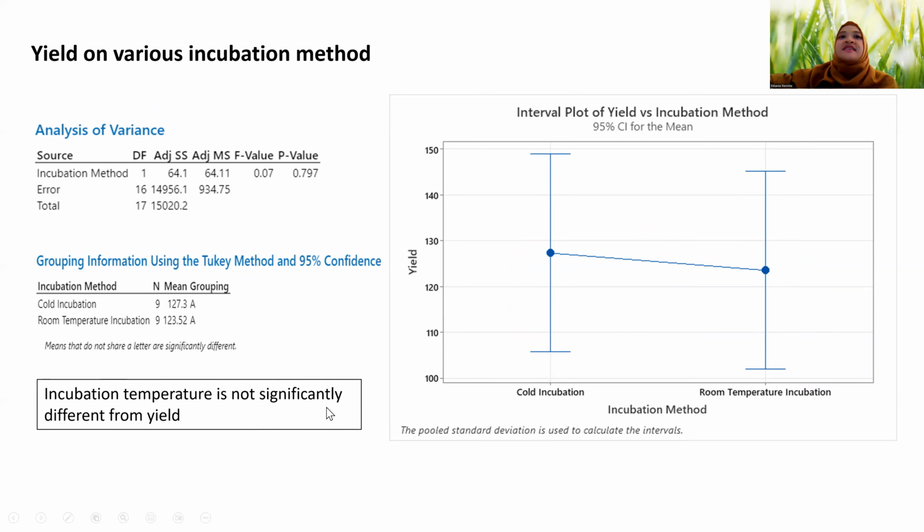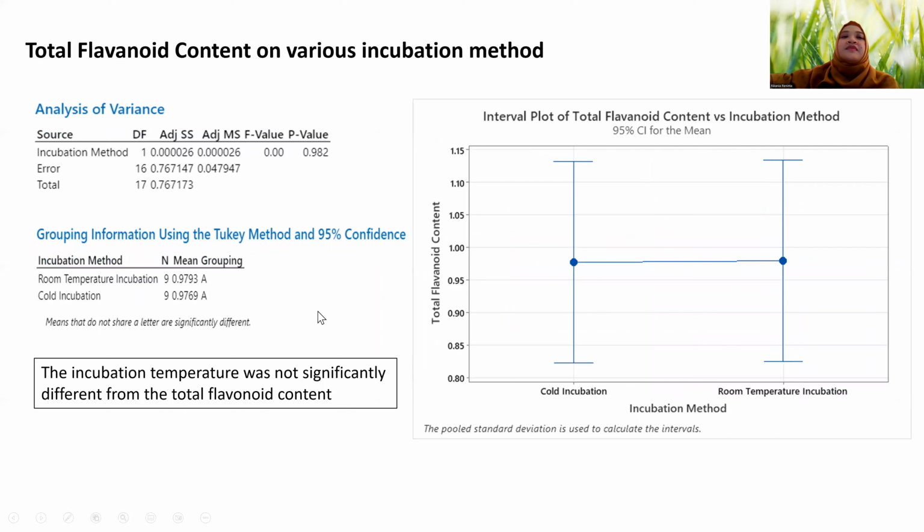Incubation temperature is not significantly different on yield across the various incubation methods, despite the room temperature incubation having slightly lower yield compared to the cold incubation method. The incubation temperature was also not significantly different on the total flavonoid content across the various incubation methods.